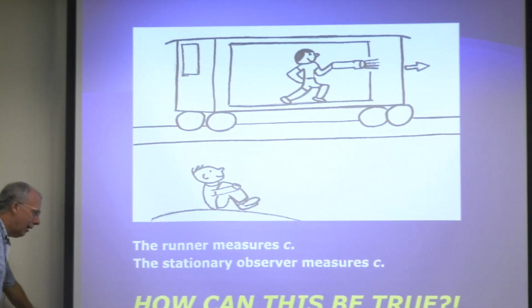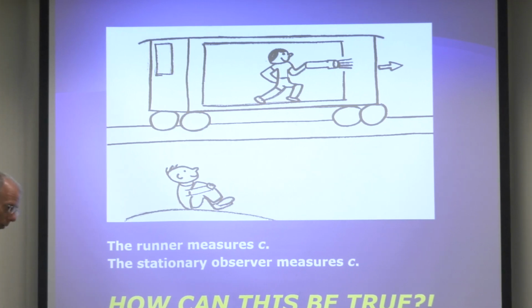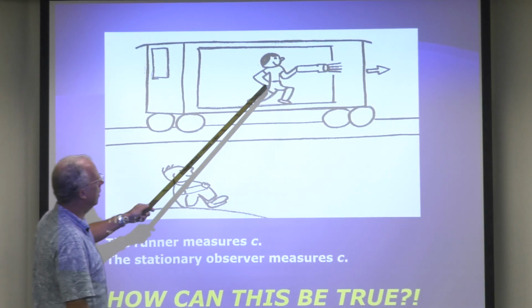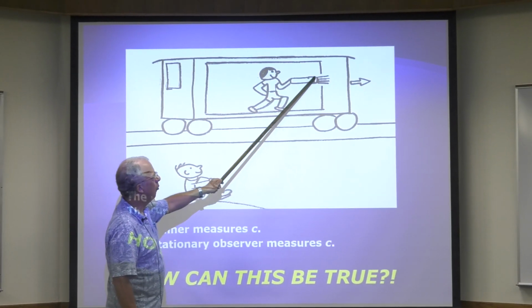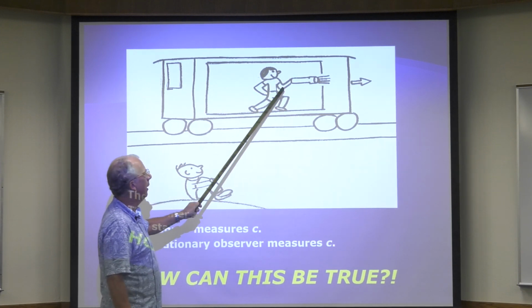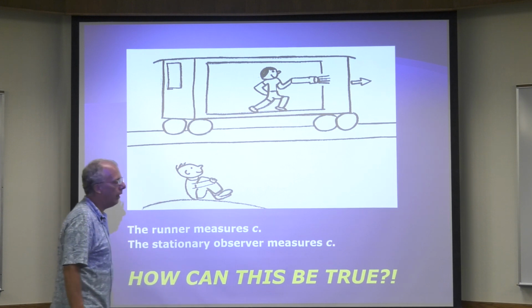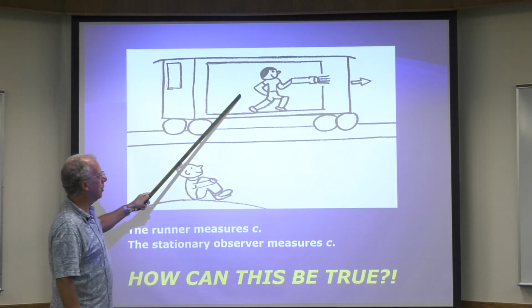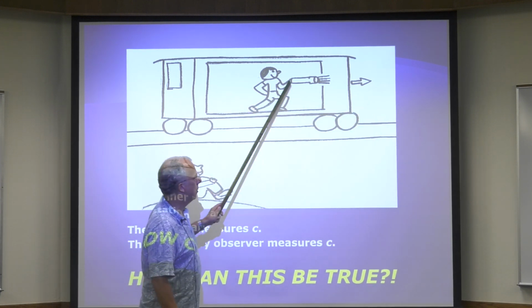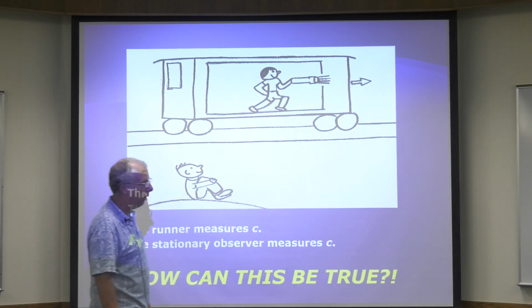I'm just saying the same thing over and over again. So here's a flashlight. The light relative to this guy is the speed of light. Let's say that the train is moving in the same direction as the light. I don't care how fast the train goes. Let's say that the runner is traveling the same direction as the light, which is the same direction as the train. I don't care how fast the runner goes.